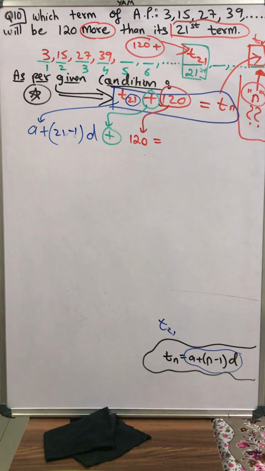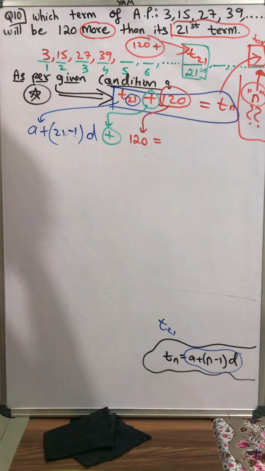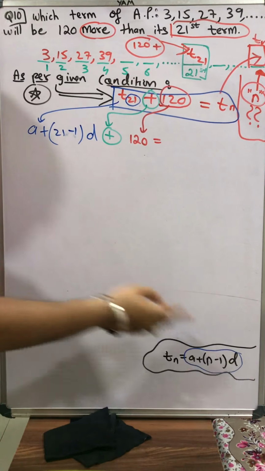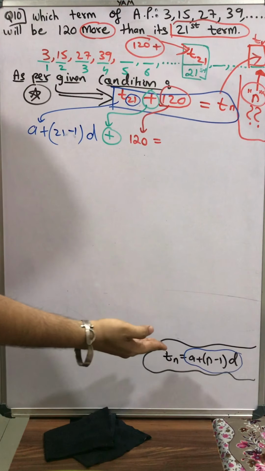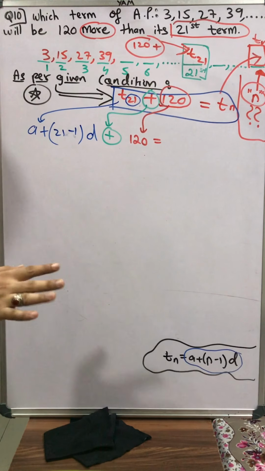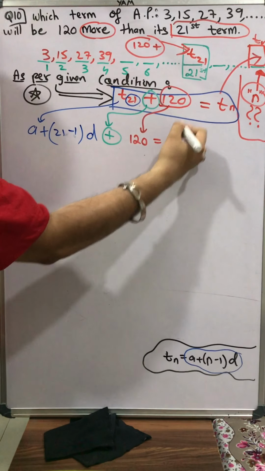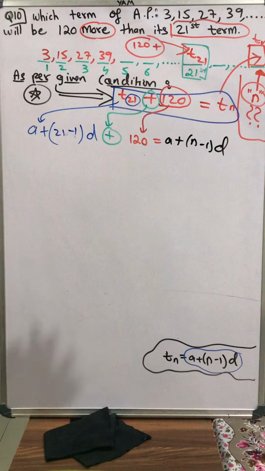Next we have Tn. Tn means the nth term, so what is the value of the nth term? The same, A plus (n minus 1) into D. A is the first term of the given sequence. I know you have the value of A, but right now just substitute as it is. So Tn will be A plus (n minus 1) into D, as it is.